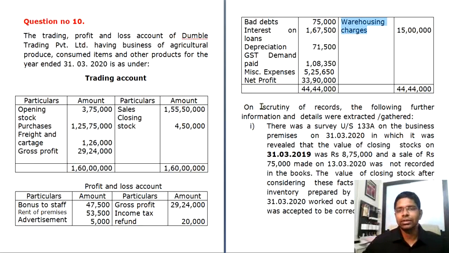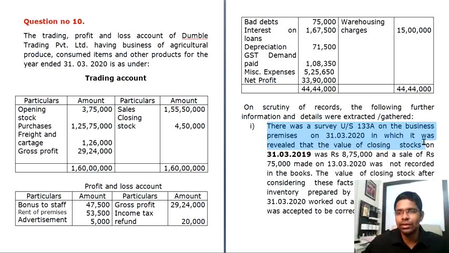Okay, now let's see the adjustment entries. What are the adjustments that have been given? On scrutiny of records, the following further information and details were extracted. There was a survey under section 133A. Section 133A gives the power to the income tax department to survey the business of the assessee. There was a survey under section 133A on the business premises on 31st March 2020, in which